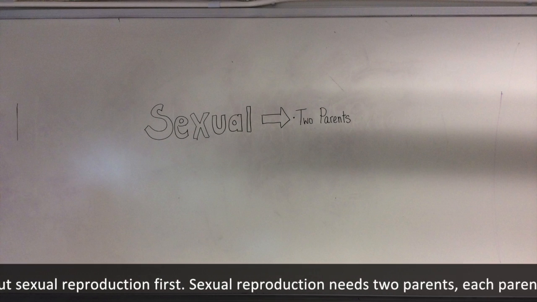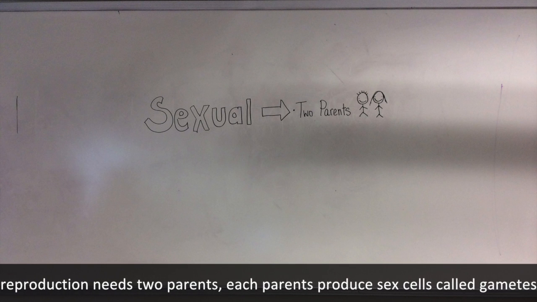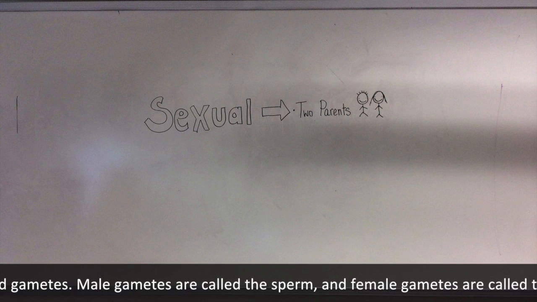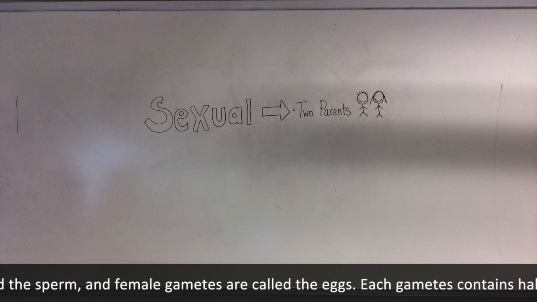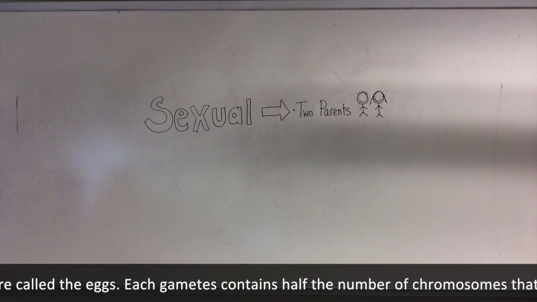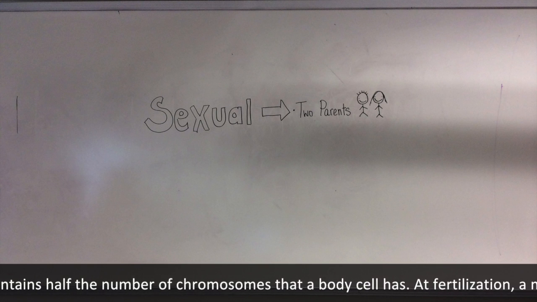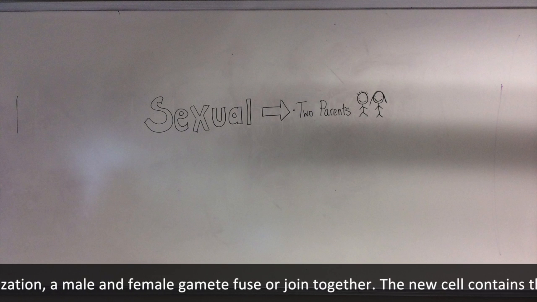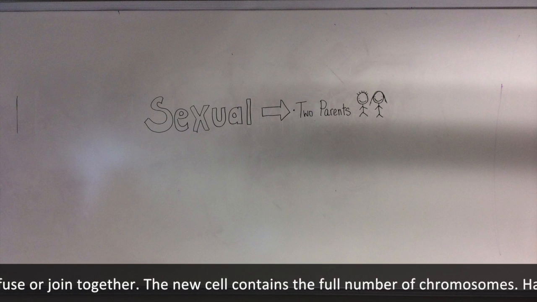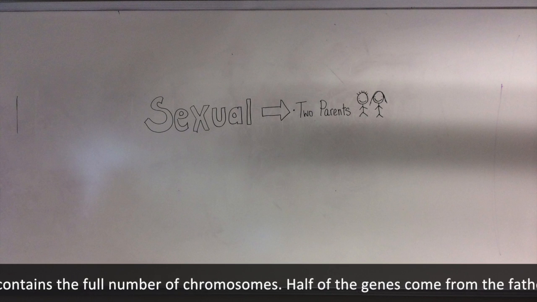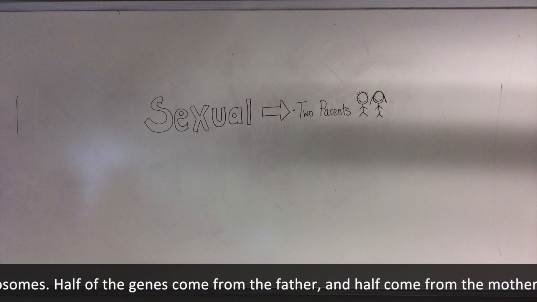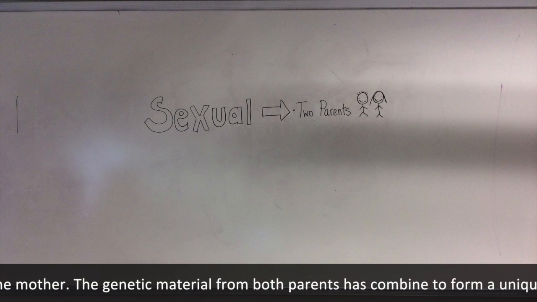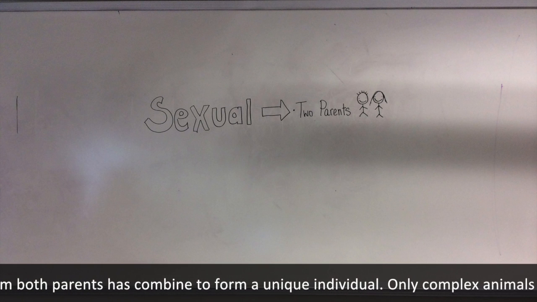Sexual reproduction needs two parents. Each parent produces sex cells called gametes. Male gametes are called sperm and female gametes are called eggs. Each gamete contains half the number of chromosomes that a body cell has. At fertilization, a male and female gamete fuse or join together. The new cell contains the full number of chromosomes. Half of its genes come from the father and half come from the mother. The genetic material from both parents has combined to form a unique individual.